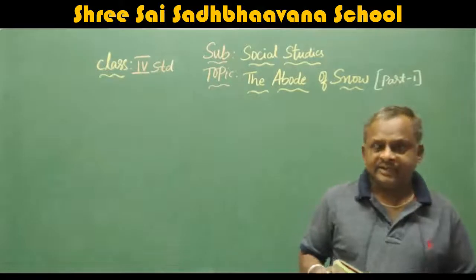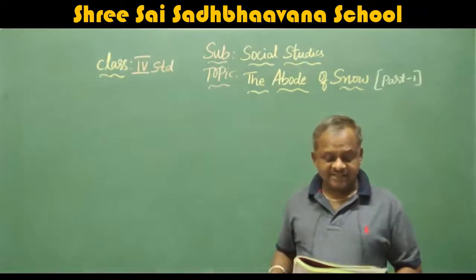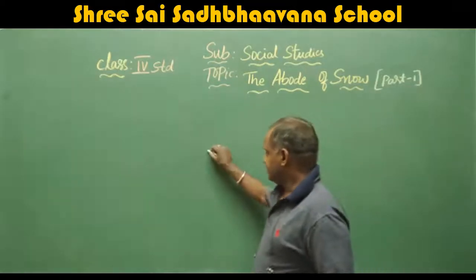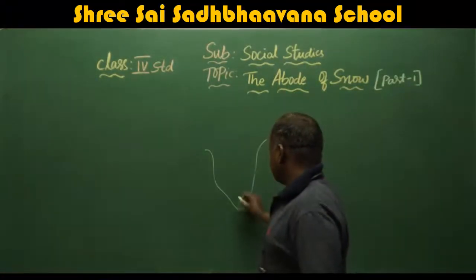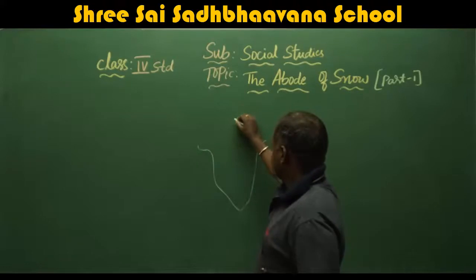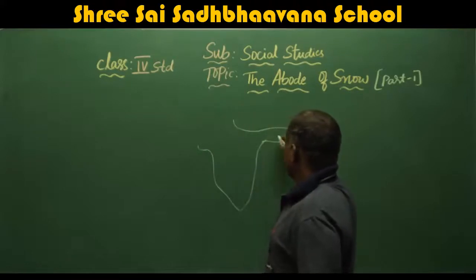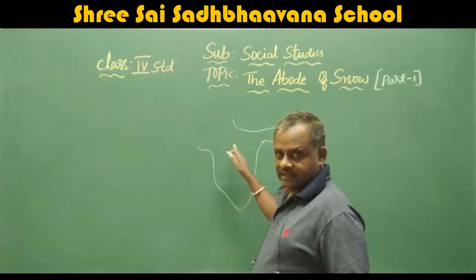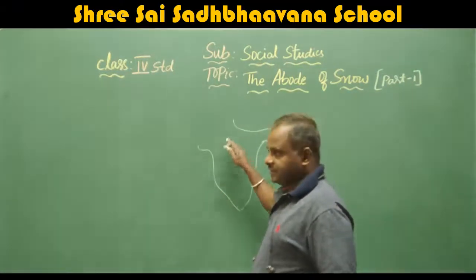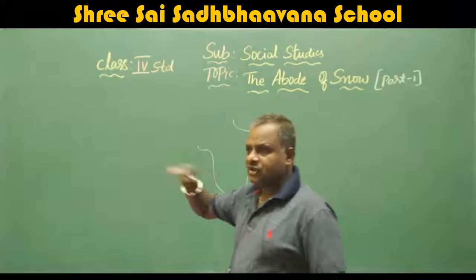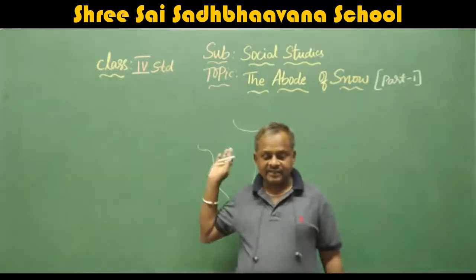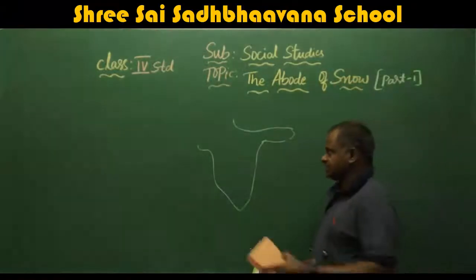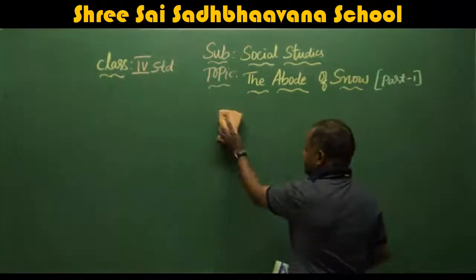Then, what is the climatic condition? The Great Himalayas influence the climate of the Indian subcontinent. When you consider the Indian map, here are located the Himalayas. They control the climatic condition of India. That means the subcontinent, that means half of India. The climatic condition is controlled by these Himalayan ranges.